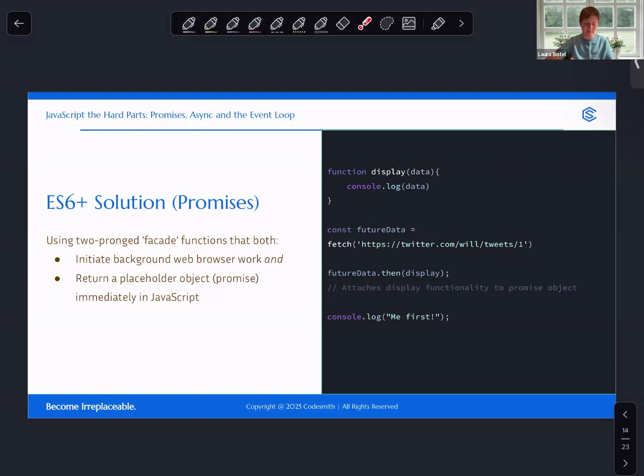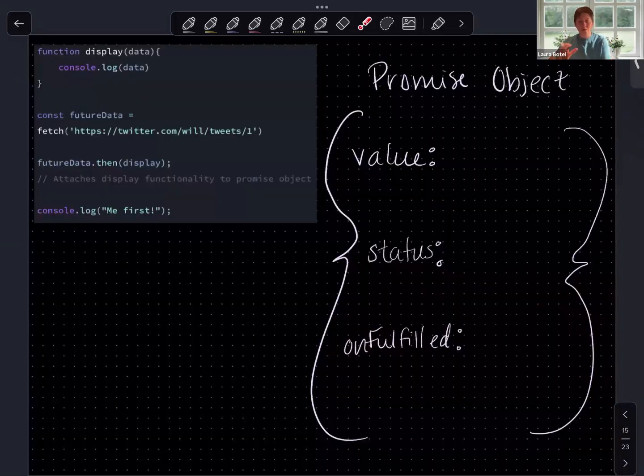We'll look at the promise object a little bit more in a moment. Okay, so we've defined our function display. We have sent a fetch request to get this tweet. And when we have it, we will display it. And then we also have our console log me first. So before we go through our regular diagram, I want to talk a little bit more about this promise object.